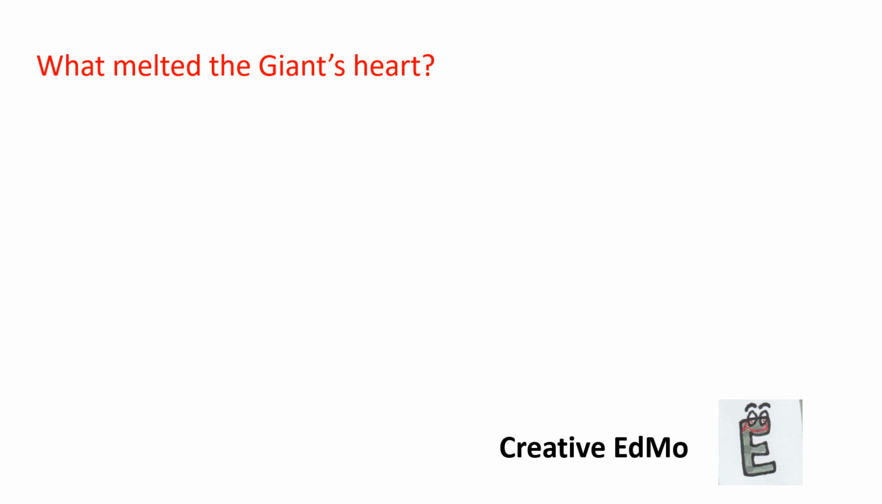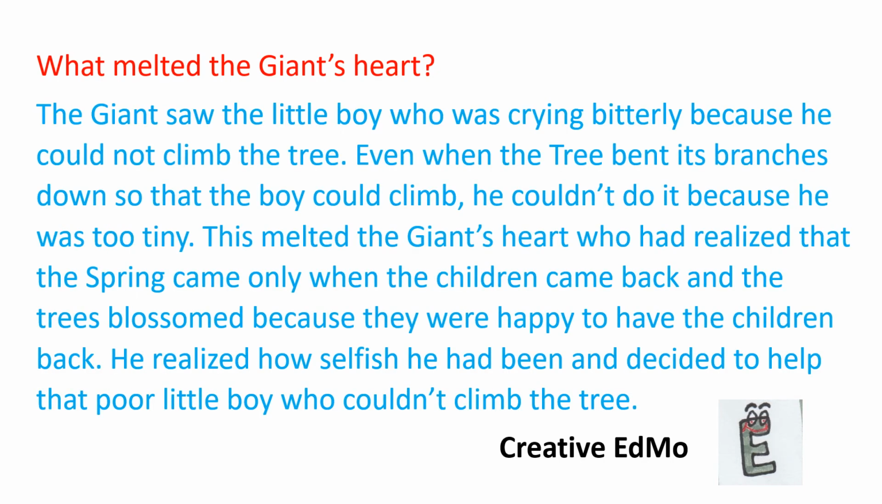What melted the giant's heart? Another important question. The giant saw the little boy who was crying bitterly because he could not climb the tree. Even when the tree bent its branches down so that the boy could climb, he couldn't do it because he was too tiny. This melted the giant's heart, who realized that the spring came only when the children came back and the trees blossomed because they were happy to have the children back. He realized how selfish he had been and decided to help that poor little boy who couldn't climb the tree. So finally, the giant regretted.